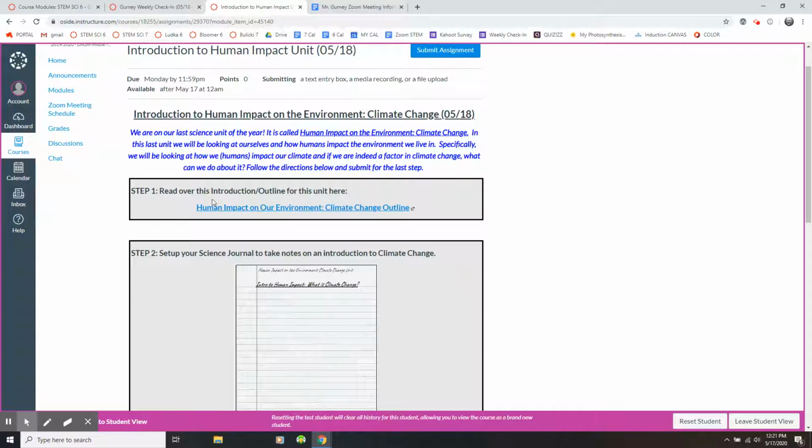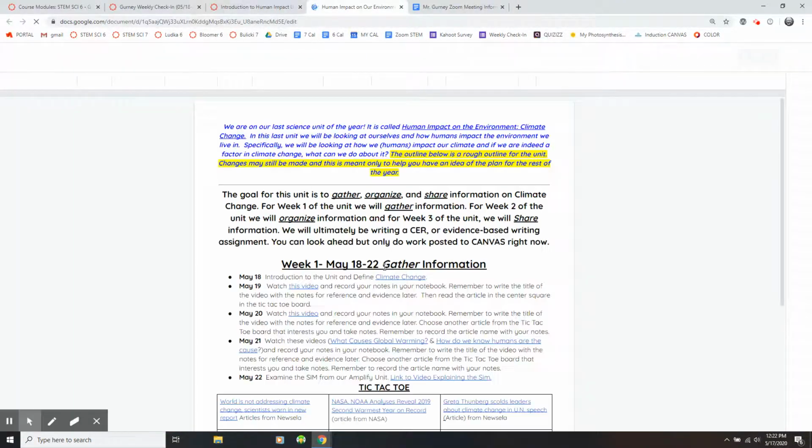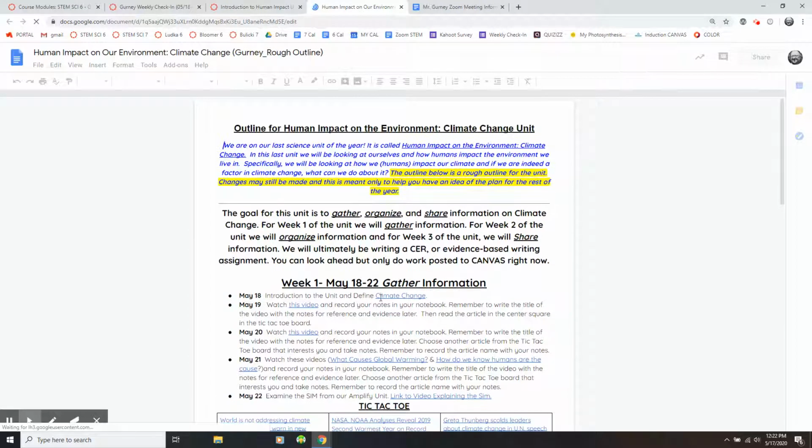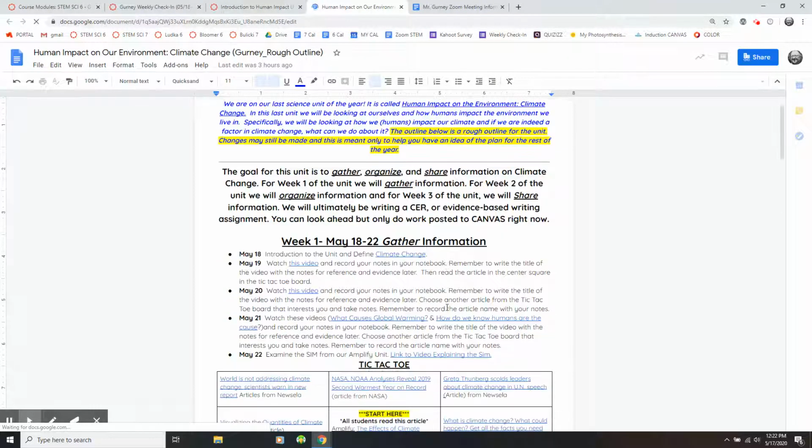The first one is just to read over an introduction or an outline for this unit. This is for the entire unit, not just this week. If you want to take a look at where we're going after this week, I would recommend opening that. It looks like this. And you don't have to do anything with this document. This is just what we're doing over the next 3 weeks for this unit.